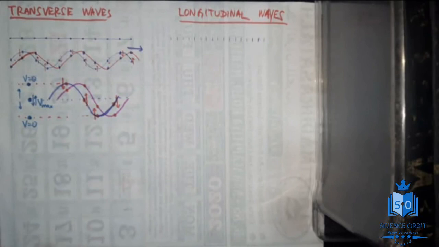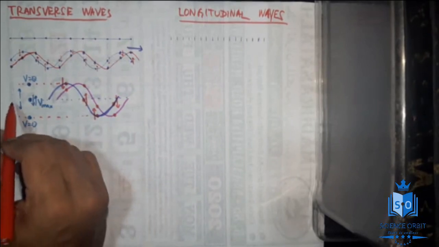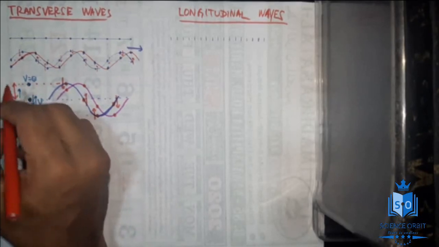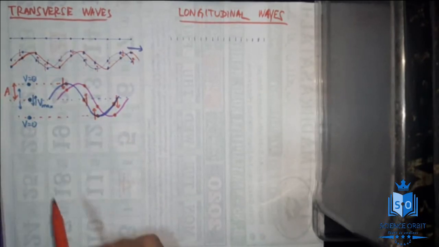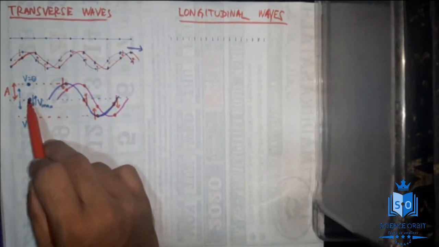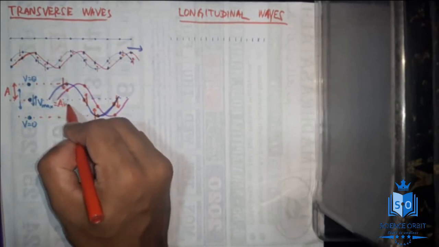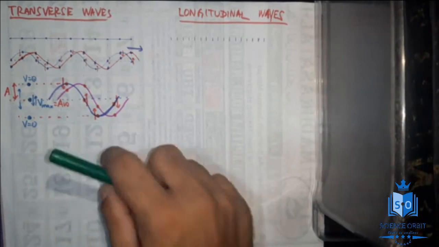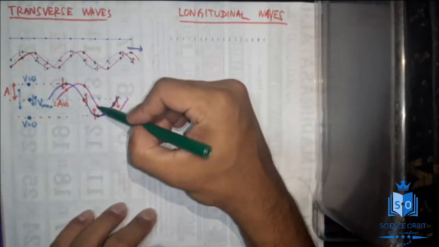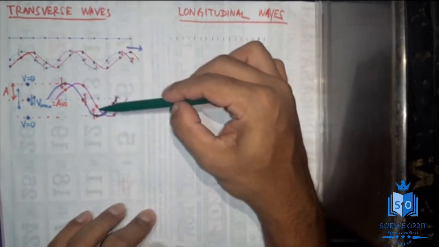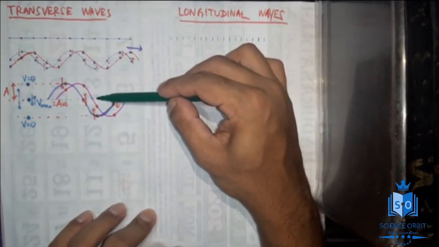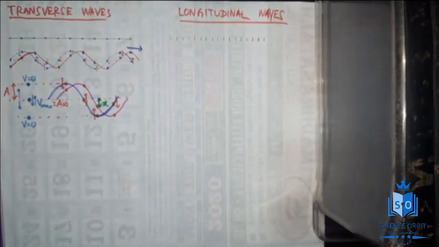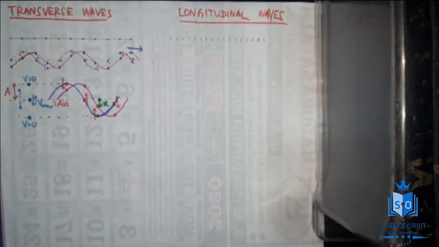A few more things you can mark for this particular particle. This is where the particle was supposed to be, and this will be the particle's amplitude, capital A. And we all know, if they ask you to find the maximum velocity of this particle, the equation is A omega. We have learned that in simple harmonic motion. Now let me consider another particle here. If you take this particle, it was supposed to be here initially, but now it has gone down. So this is the displacement of that particle, x.